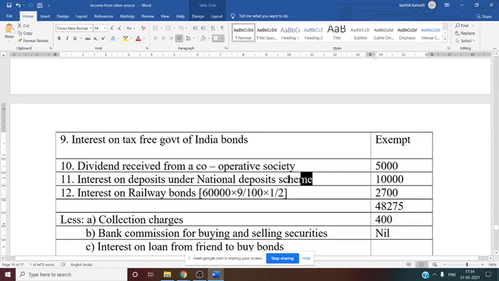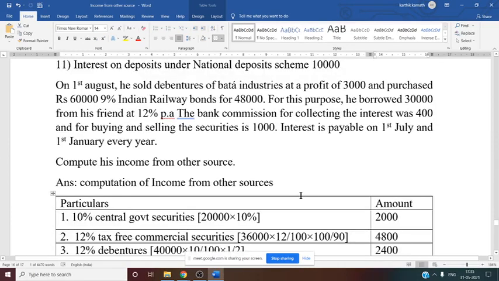Interest on deposit under national deposit scheme, again it is fully taxable. Interest received, that is 10,000. No gross up, directly interest received. Since there is no TDS, directly you can write the amount. Interest on railway bond. Now railway bond amount we have to see, adjustment we have to see the amount.